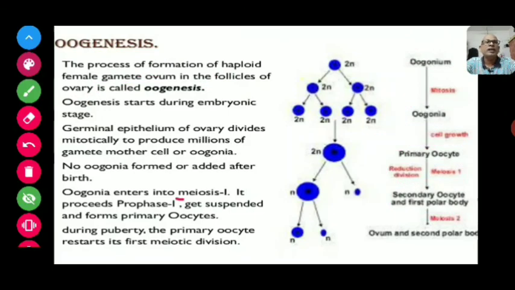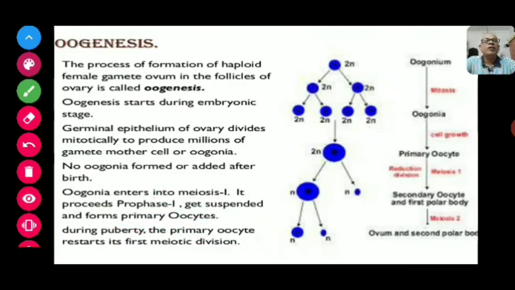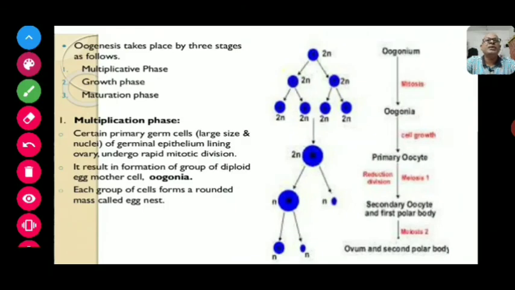What happens? Actually, the oogonia enter into meiosis 1, proceed towards prophase 1, get suspended, and form the primary oocyte, and the primary oocyte restarts its first meiotic division during puberty. After attainment of puberty, the female individual's primary oocyte restarts its first meiotic division, and now the first meiotic division gets completed. Oogenesis takes place in 3 stages. The first is the multiplicative phase, the second is the growth phase, and the third is the maturation phase.